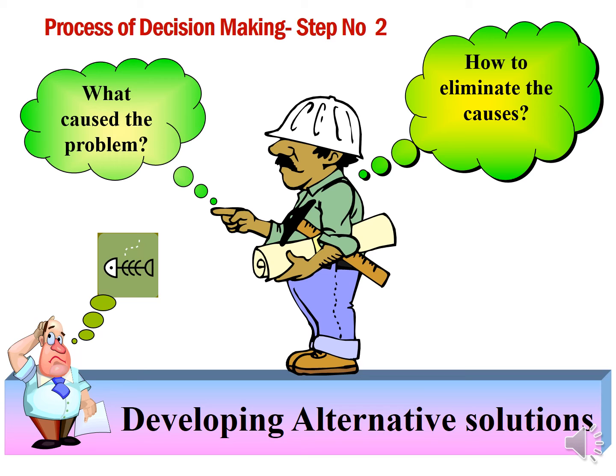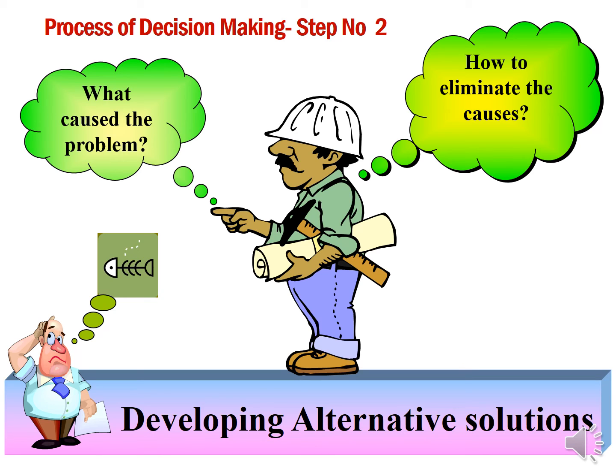The way you eliminate the causes will be the different solutions for the problem. If you incurred a loss, then identify the causes for the loss. Maybe poor quality of the product, maybe employee dissatisfaction, or maybe poor raw material, maybe something wrong in the storage facilities, etc.